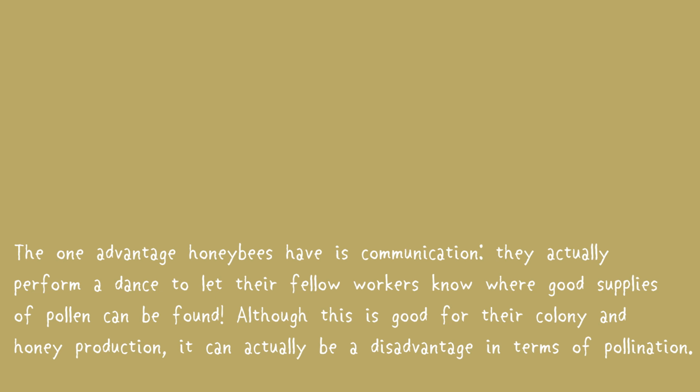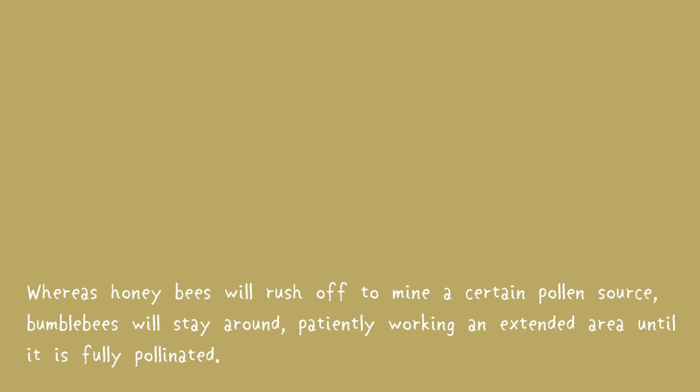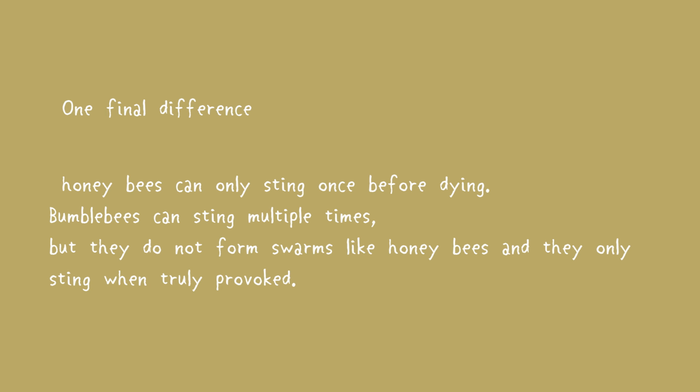The one advantage honeybees have is communication. They actually perform a dance to let their fellow workers know where good supplies of pollen can be found. Although this is good for their colony and honey production, it can actually be a disadvantage in terms of pollination. Whereas honeybees will rush off to mine a certain pollen source, bumblebees will stay around, patiently working an extended area until it's fully pollinated. Honeybees can only sting once before dying. Bumblebees can sting multiple times, but they do not form swarms like honeybees, and they only sting when truly provoked.